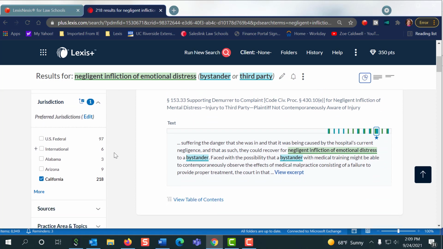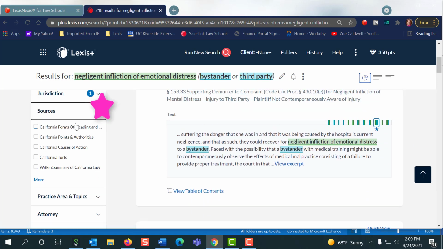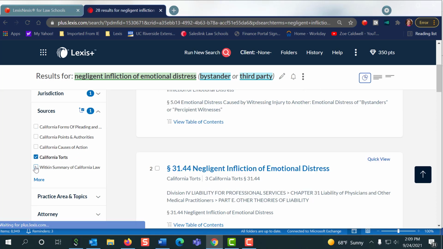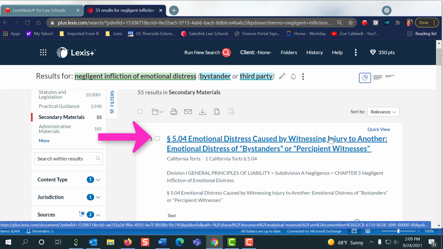Occasionally, I may come down a little bit more and open up my filter for sources to see if anything here looks extra good. Here I've got California torts. I've heard of Witkin before. That looks helpful. So let's say I click those two. Okay, emotional distress caused by witnessing injury to another. Wow. Emotional distress of bystanders. That looks amazing, right? So let's go into that one.